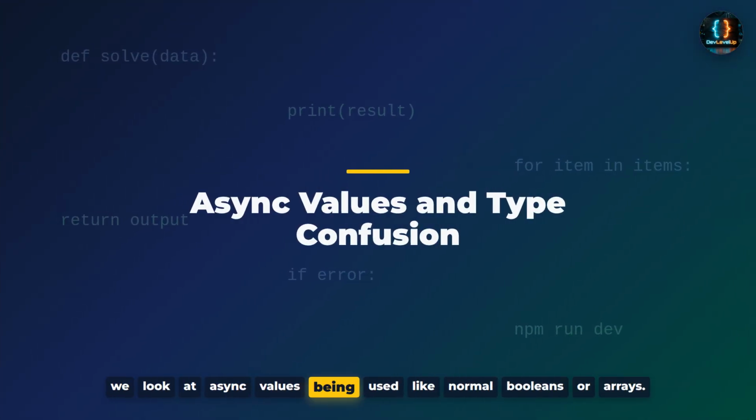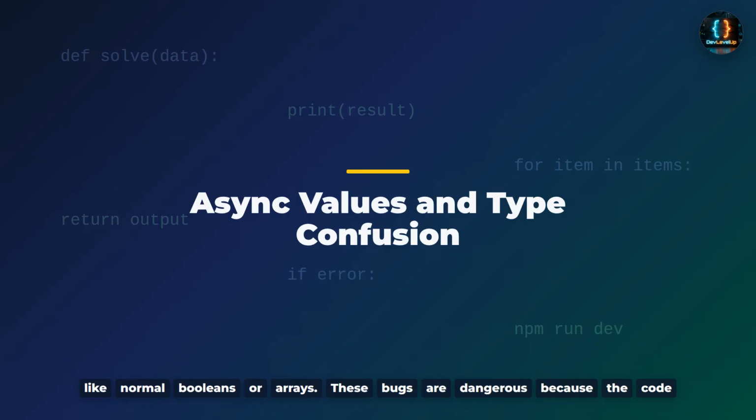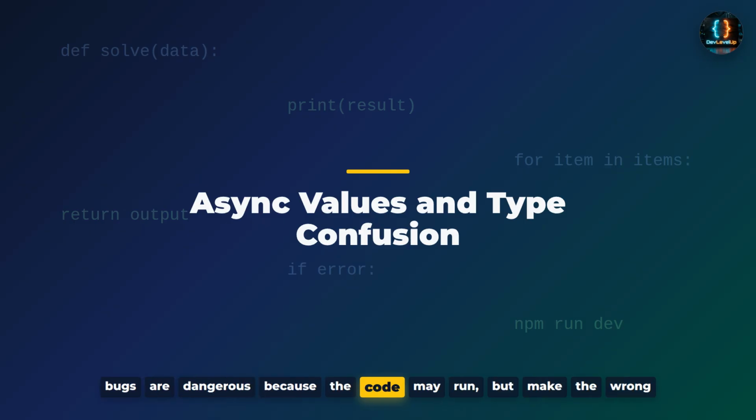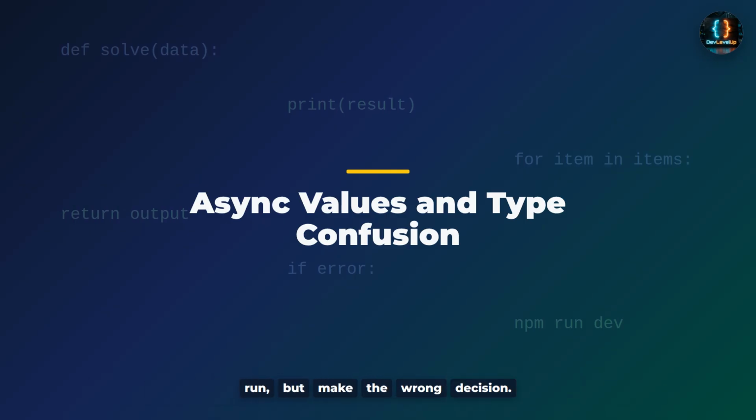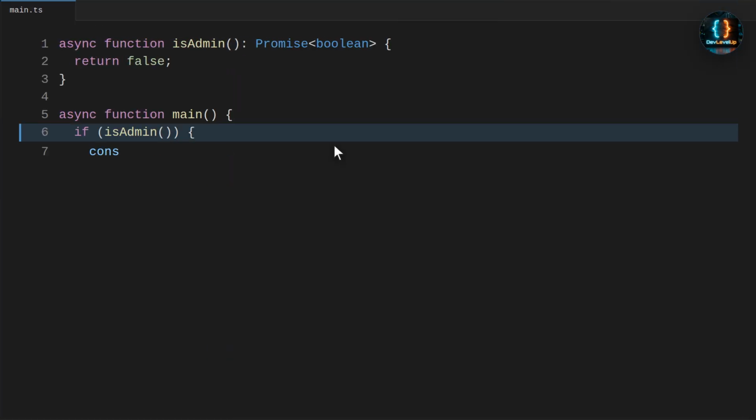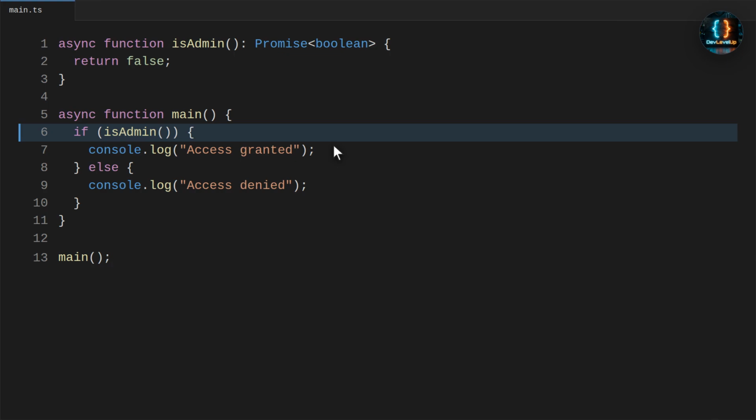Next, we look at async values being used like normal booleans or arrays. These bugs are dangerous because the code may run, but make the wrong decision. Imagine this is an authorization check before showing an admin page. The function resolves to false, but we forget await in the condition, so now we run it and see the wrong access decision.